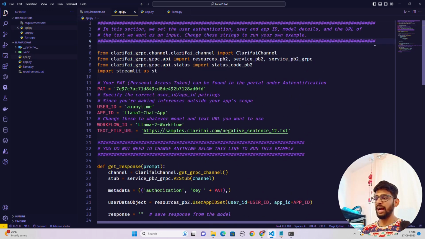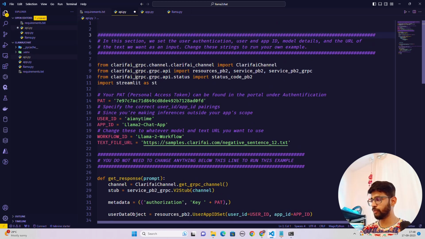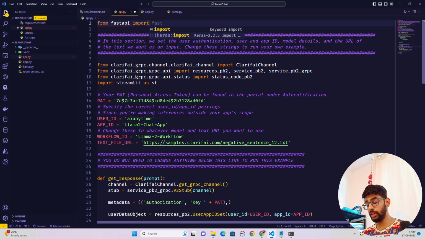So what I'm going to do, I'm not going to make all these changes here. Let's keep this as it is. And here I'm going to make a few changes. The first thing that we're going to do here is let's do from FastAPI import FastAPI. So let's just do import FastAPI and query response, something like that. Okay.